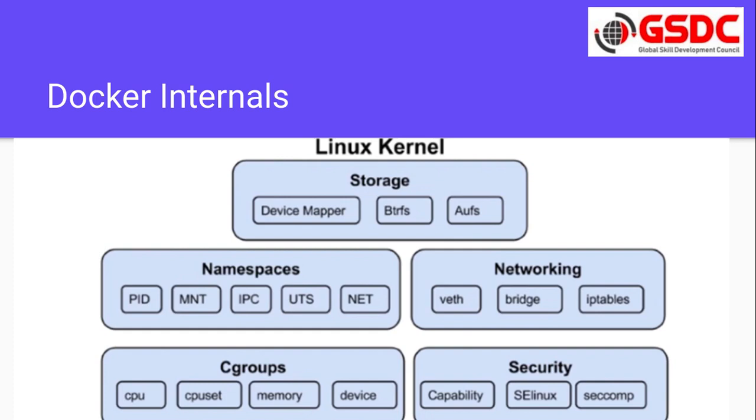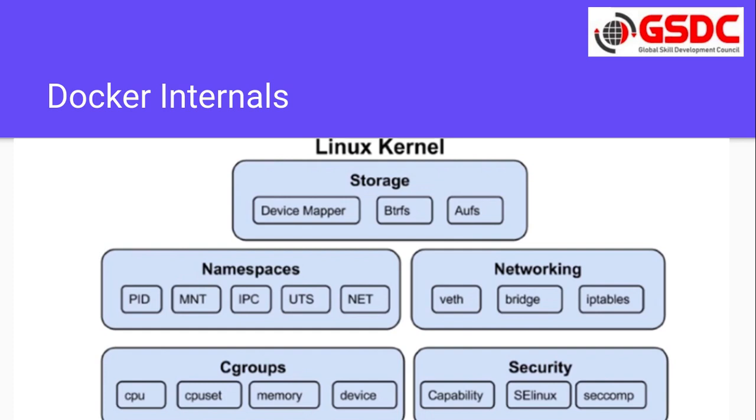Then let's talk about C groups. C groups help us to manage the system resources for our container. System resources like CPU, memory, and devices are properly managed by C groups and then assigned to your container.